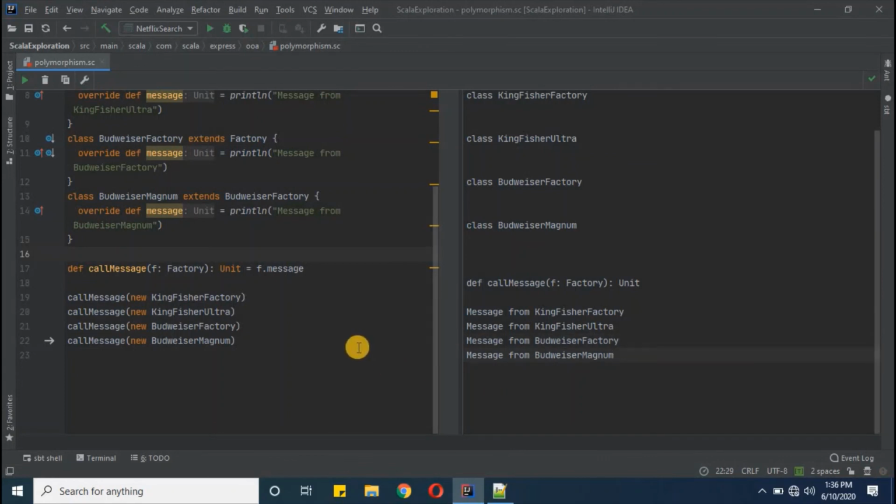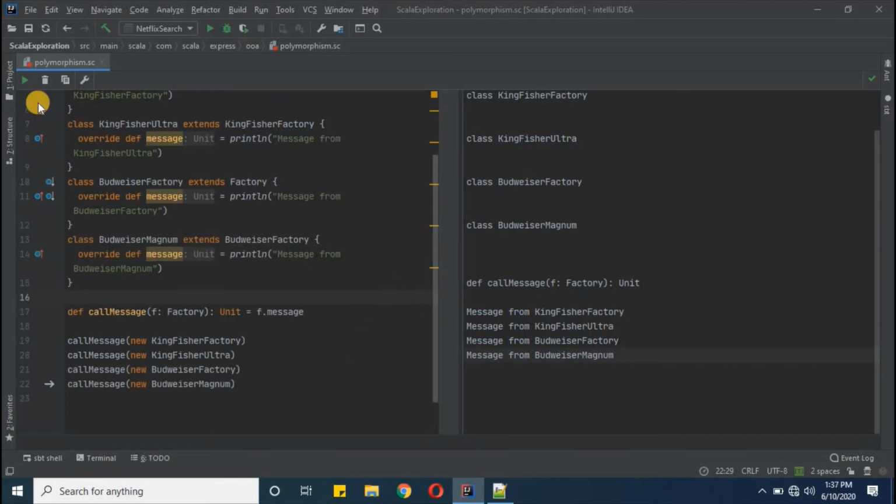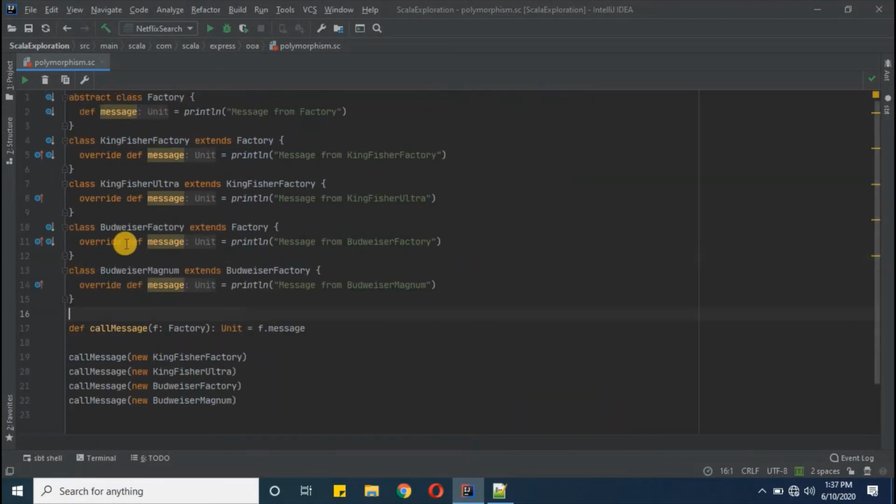This is called polymorphism, and here we are using polymorphism as overriding. Now you may think about one of the options. What if you don't want to enable overriding? That means we want to define some functions inside, let's say, Budweiser factory, and you don't want it to be enabled for subclasses.